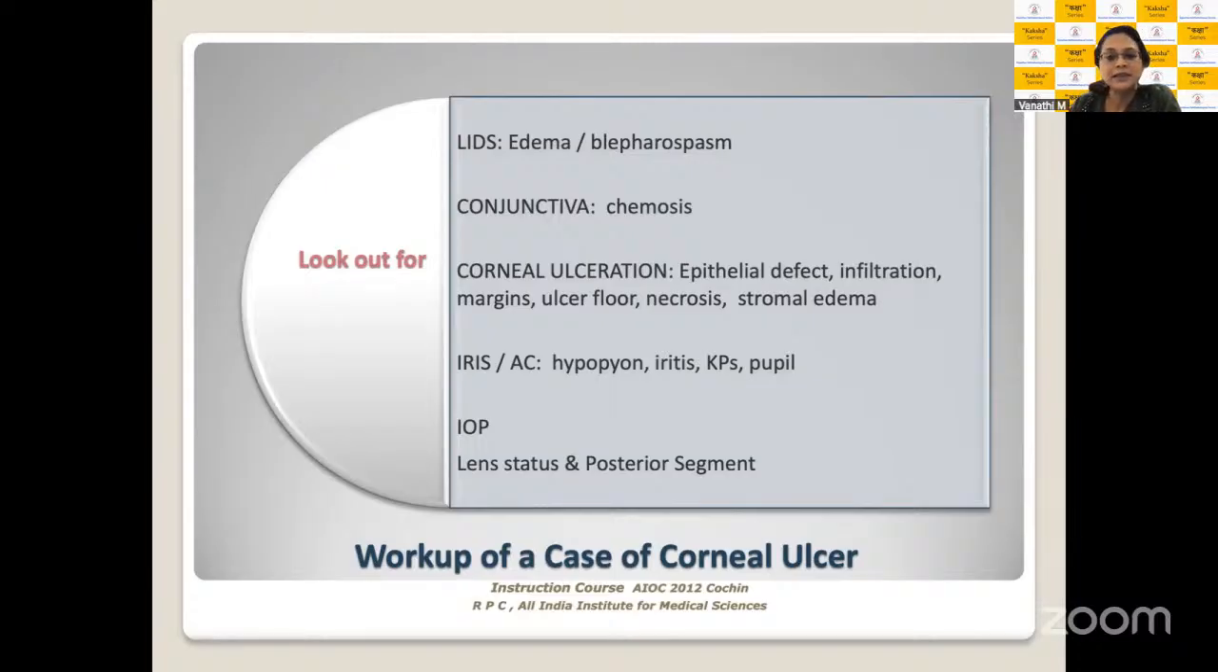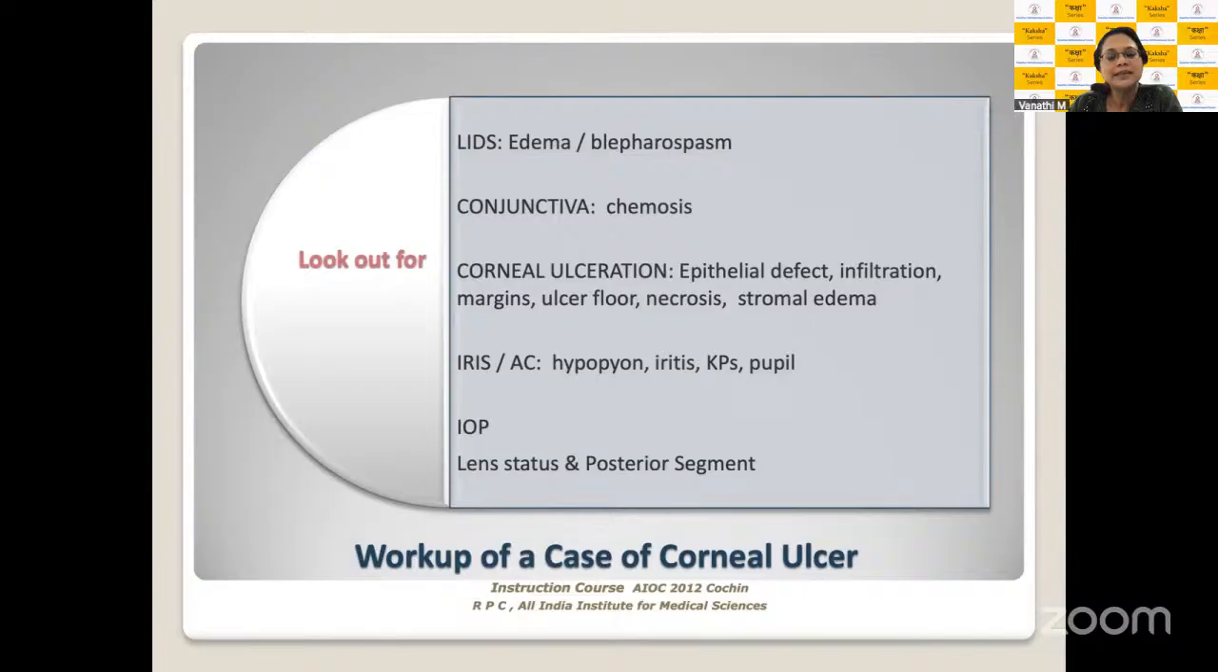Conjunctiva could be congested and could have edema. Conjunctival chemosis could also be present here. Then you go on to evaluate the details of the corneal ulcer: the region of epithelial ulceration, the size of the epithelial defect, the size of the infiltrate, the depth of the infiltrate, how the margins of the ulcer look, how the floor of the ulcer looks, the amount of necrotic tissue present, and the surrounding stromal edema. Look at the associated hypopyon, iritis, presence of KPs, and look at the pupillary reaction.